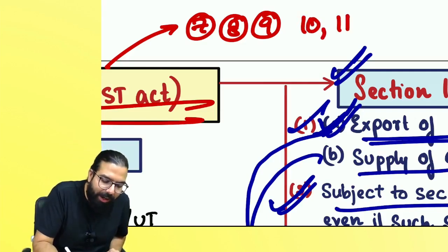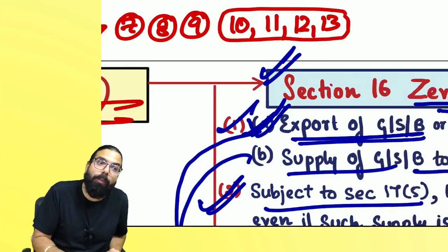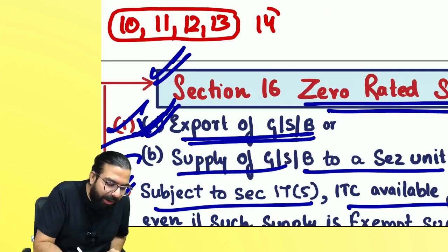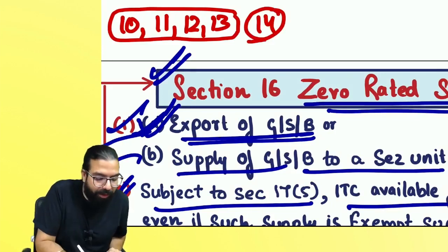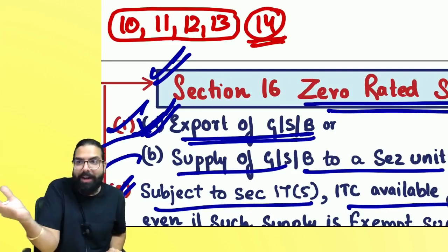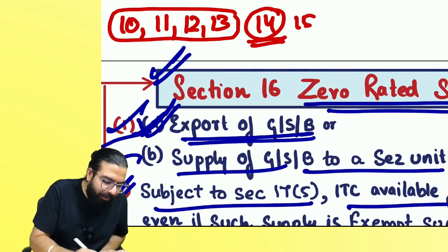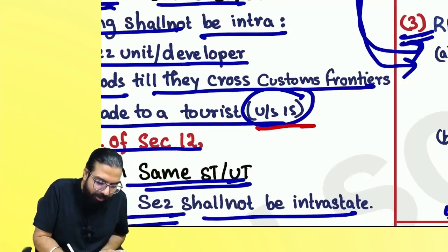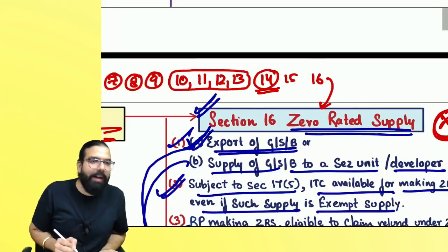Sections 10, 11, 12 and 13 we will be learning relating to place of supply. In section 14, I told you about OIDR, you remember, online information database access and retrieval service provider. The provisions for those supplying from outside India, OIDR, are in section 14. Section 15 is about the tourist. Section 16 is zero-rated supply.